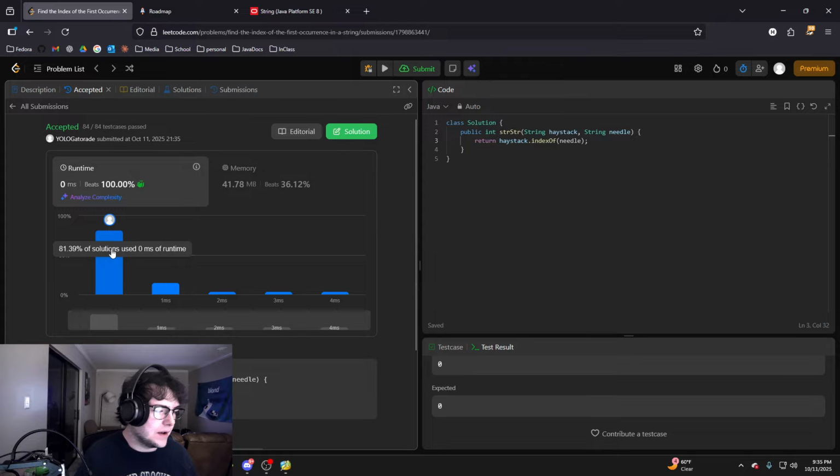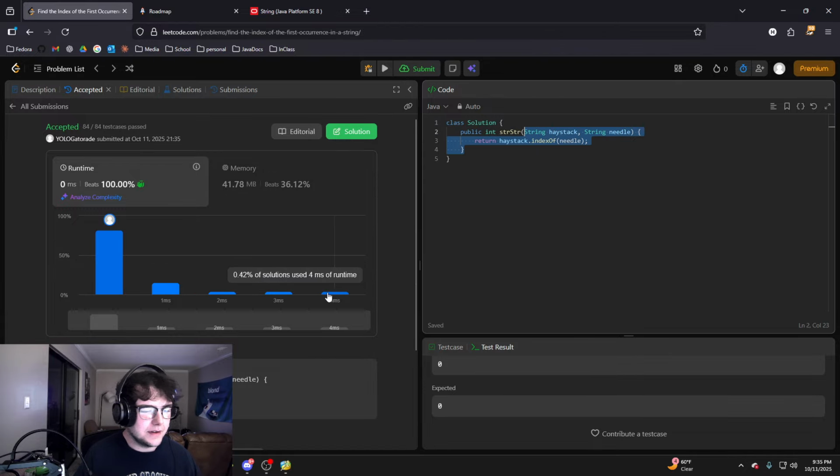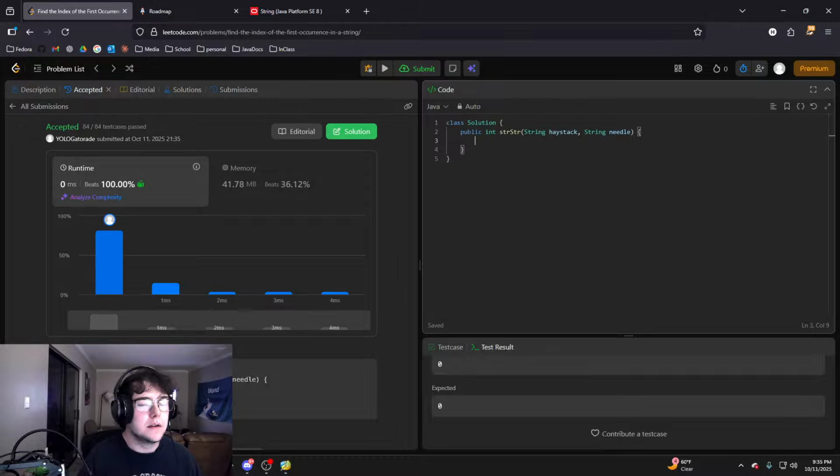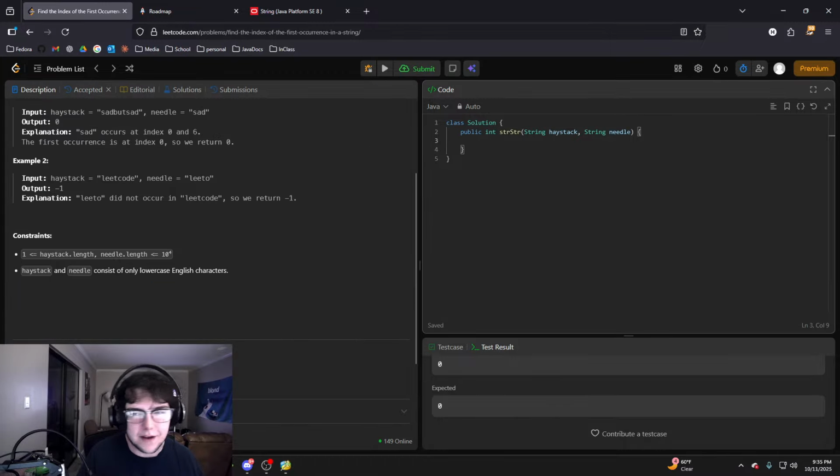It has a 0 millisecond runtime. The solution I come up with has a 4 millisecond runtime, so we're going to implement that method. It's fairly easy to use the one statement in Java and complete the problem, but I felt like that was kind of cheating because it's already implemented in Java, but I guess the knowledge of it isn't cheating.